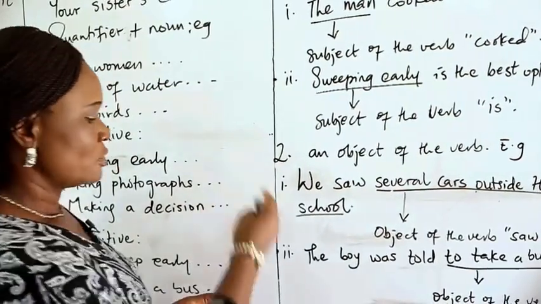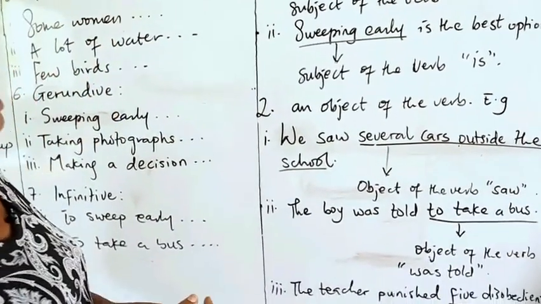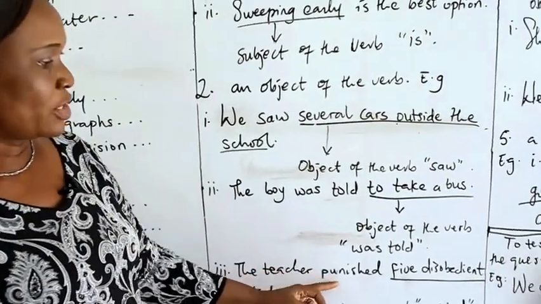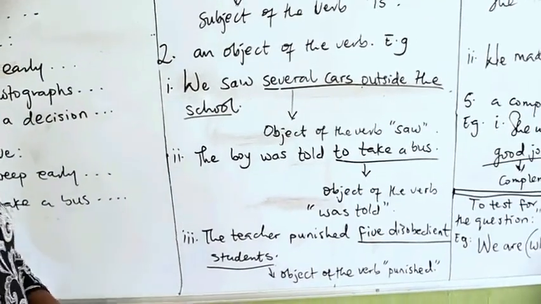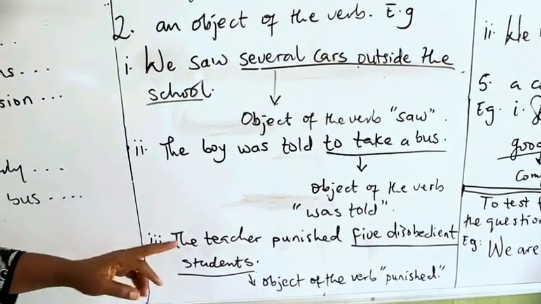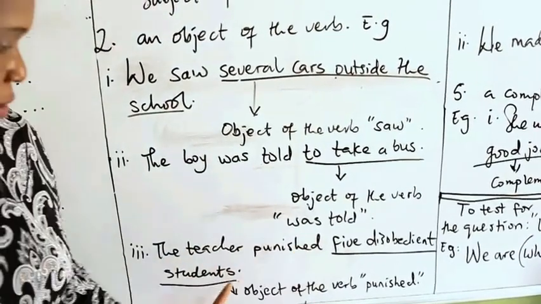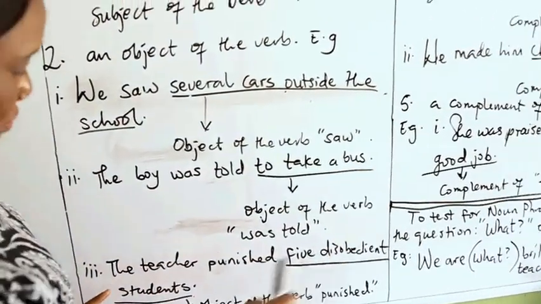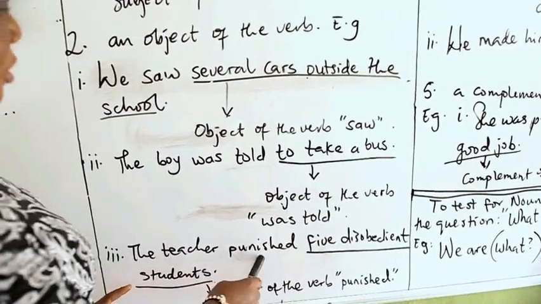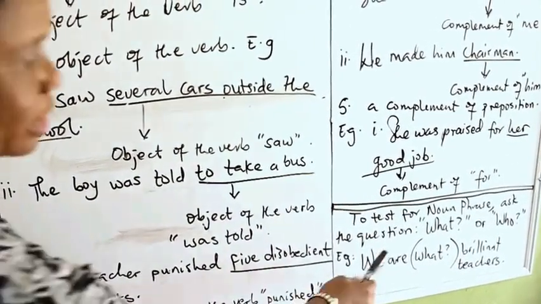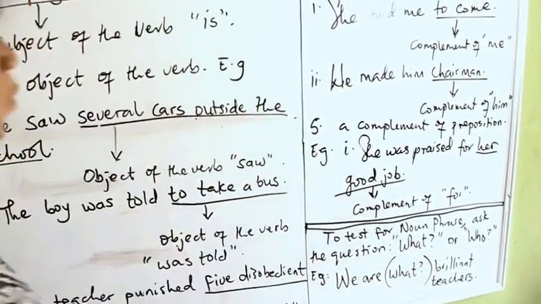Example 2, under functions of a noun phrase. The teacher punished 5 disobedient students. If you test again for our noun phrase, the teacher punished who? Who did the teacher punish? We have our test, the use of who.